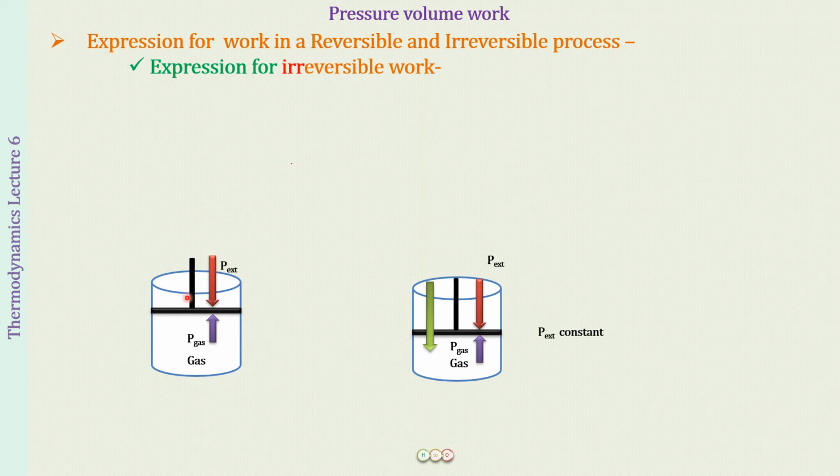We increased the external pressure by a large amount so that the piston quickly went inside. Supposedly, just taking a vague example of values, if initially this pressure was 5 atmosphere, this was also 5 atmosphere. Then we increase the external pressure to 50 atmosphere.